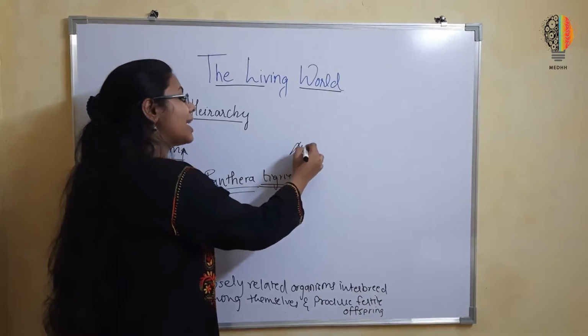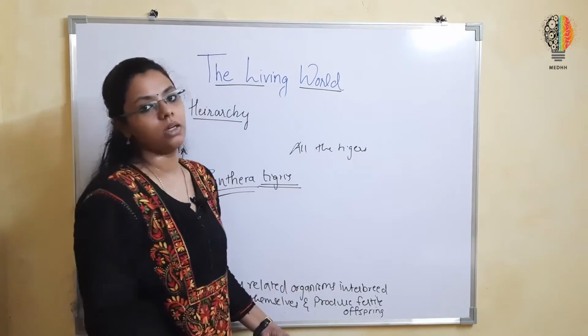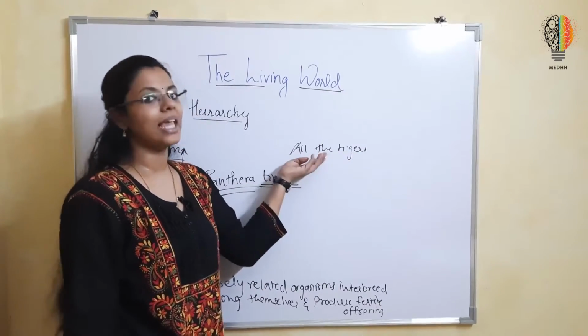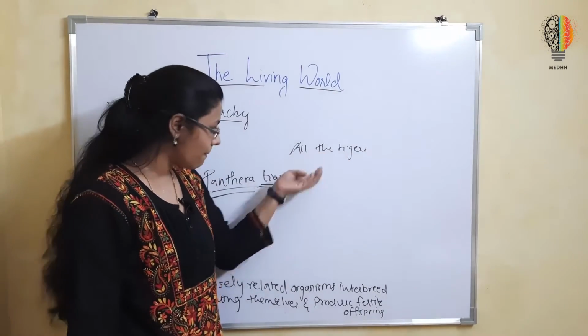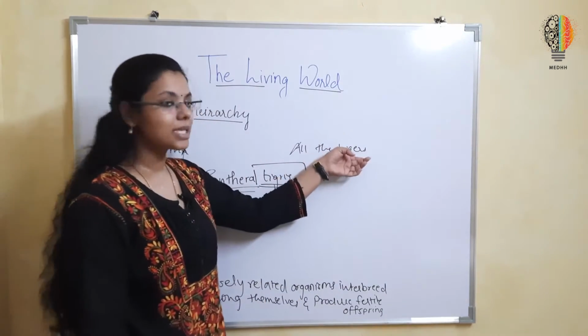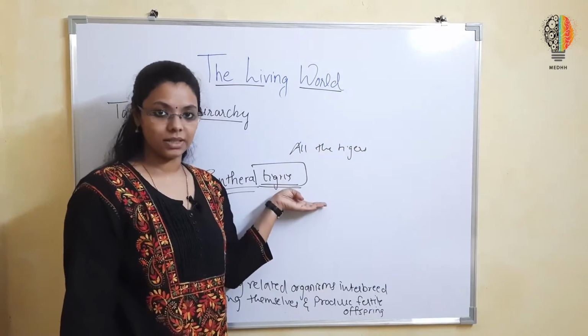So all the tigers have the same characteristics. Members of the species tigris, which are tigers, all have the same characteristics.